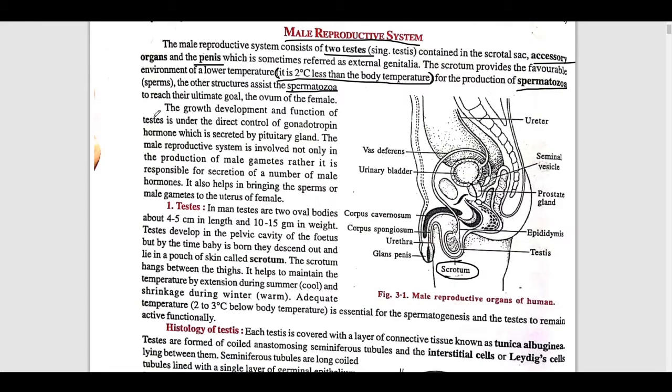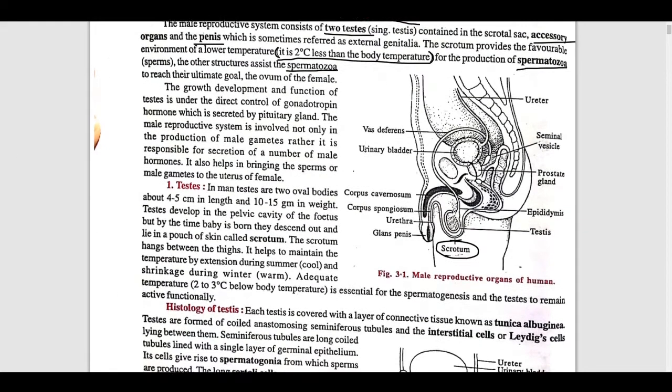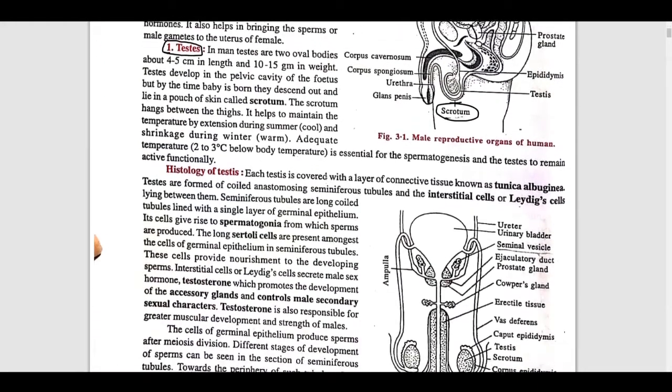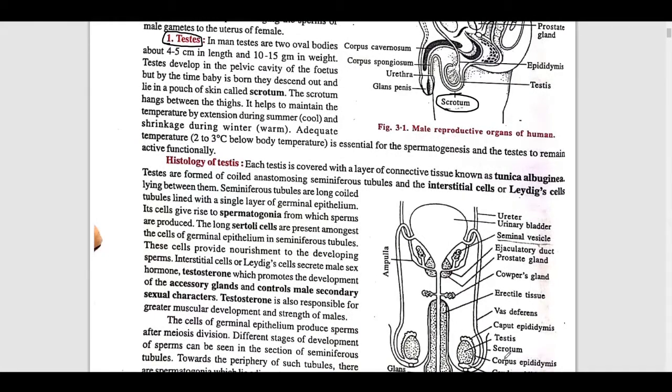So now we'll talk about testes. The male reproductive system is involved not only in the production of the male gamete, but it is also responsible for the secretion of a number of male hormones. Now we'll talk about testes. We have a pair of testes, but here we are only able to see a single one.